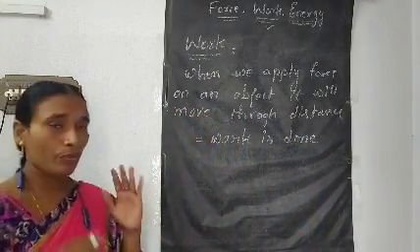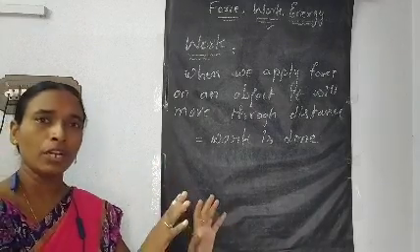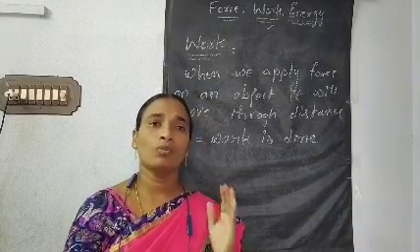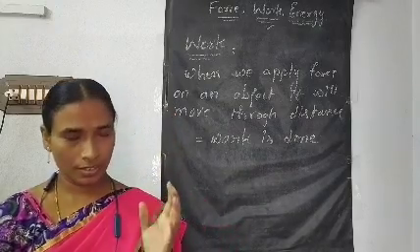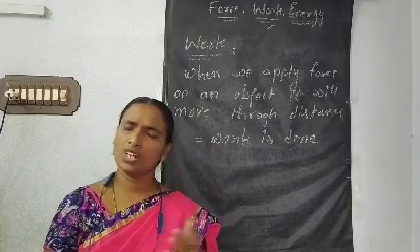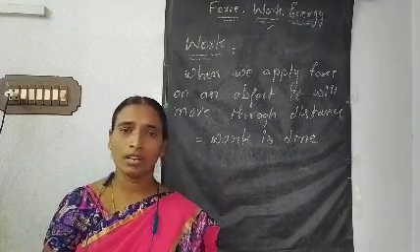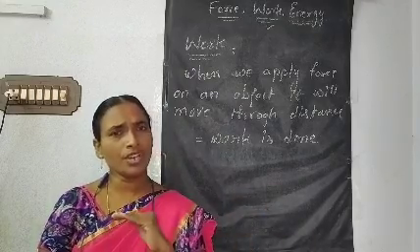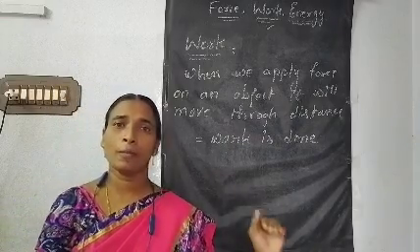Once again, tell with me. When we apply a force on an object, the object will move through a distance. Then only we can tell that work is done. What is done here? Work is done. Very good. What kind of work are we doing? Children are also doing a lot of work. We are also doing a lot of work. Even old men are also doing a lot of work. Each and every person in the world is doing their specific work.